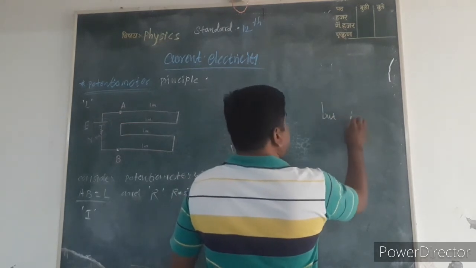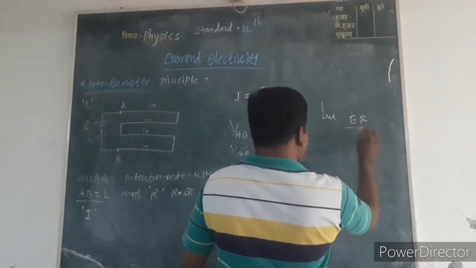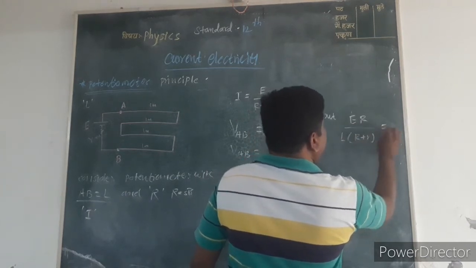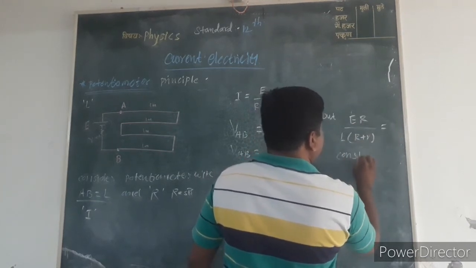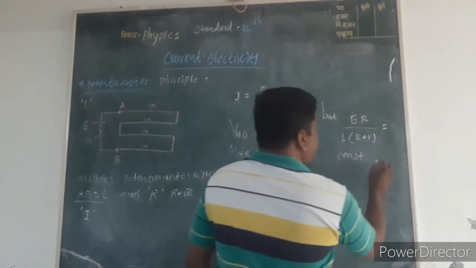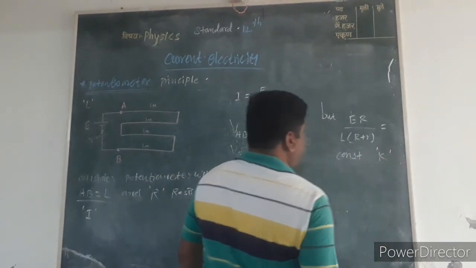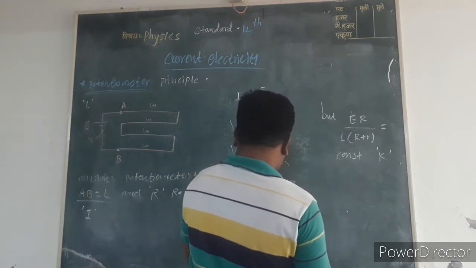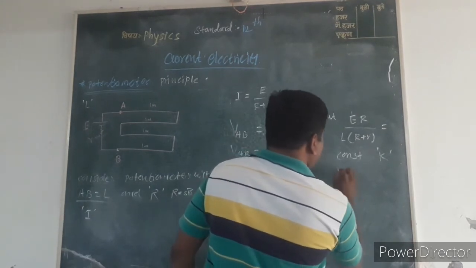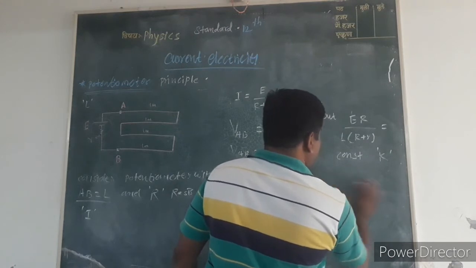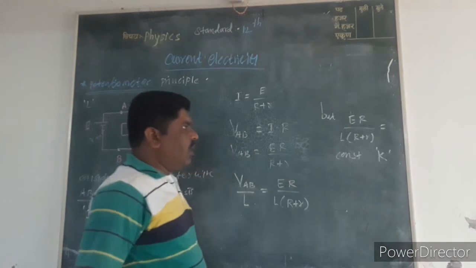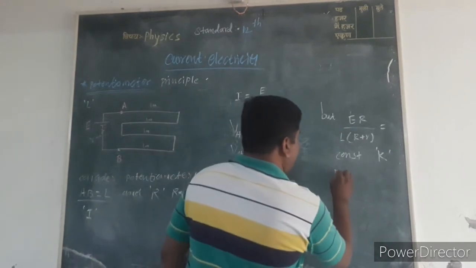But ER/(L(R + r)) is a constant, and that constant is called K. This K is called potential gradient.